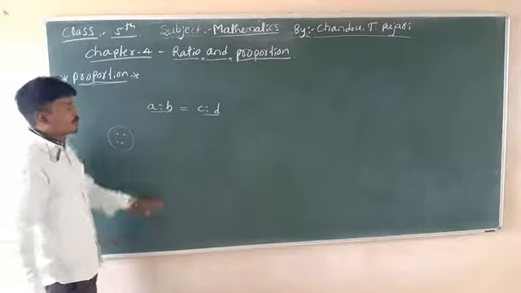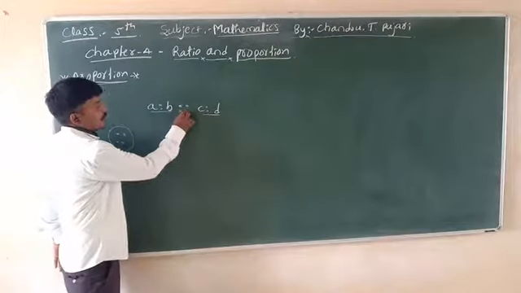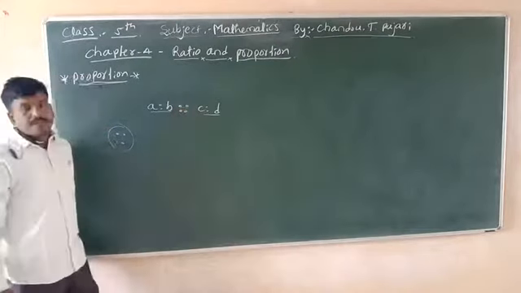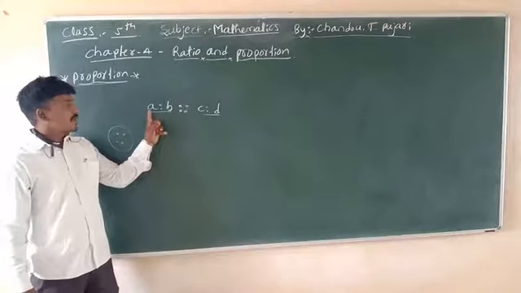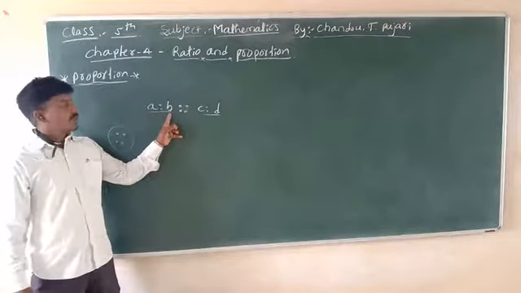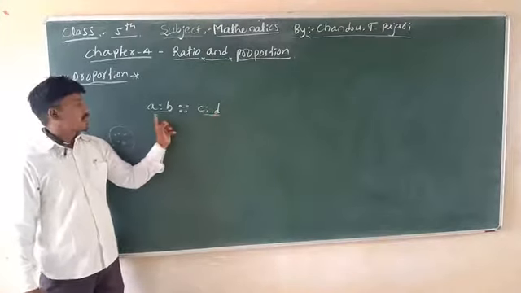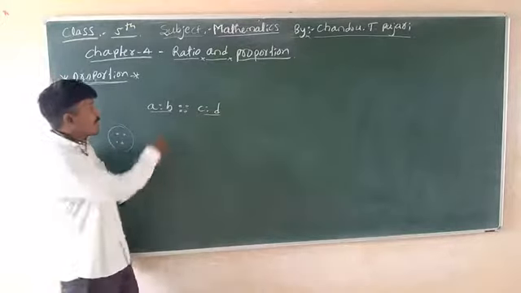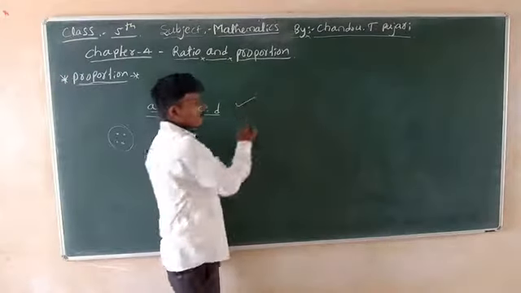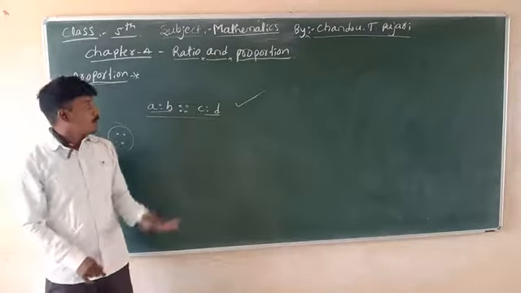You can use this symbol between the two ratios. For example, A ratio B proportion C ratio D. In a proportion there are two ratios and four terms.